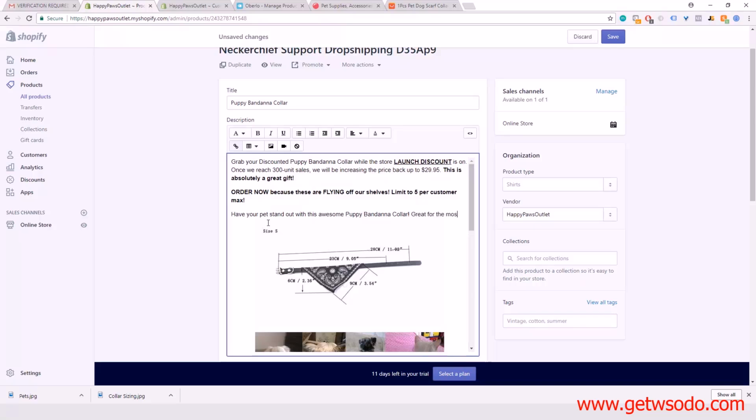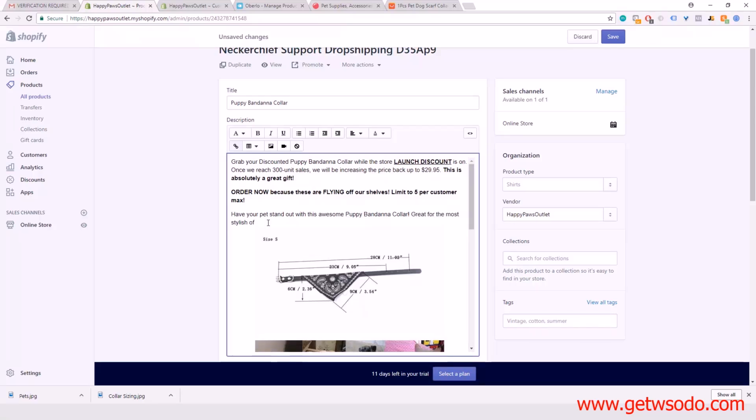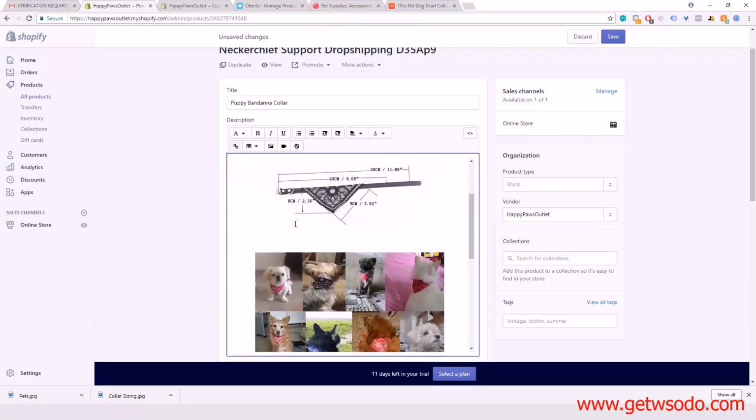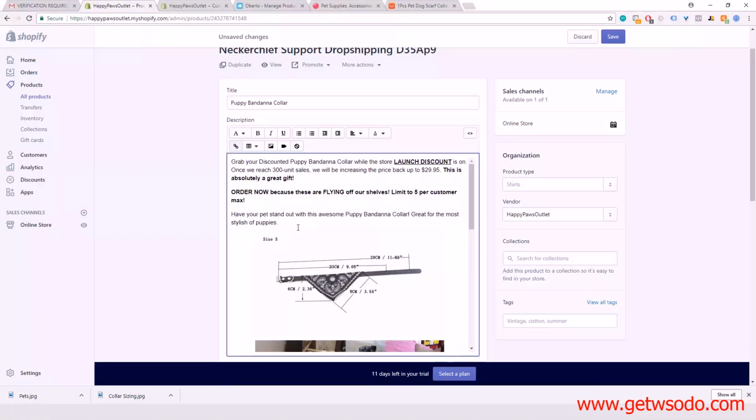Great for the most stylish of puppies. And we can say comes in different, I think it's four, in four different colors for your, four different colors to satisfy puppy tastes.